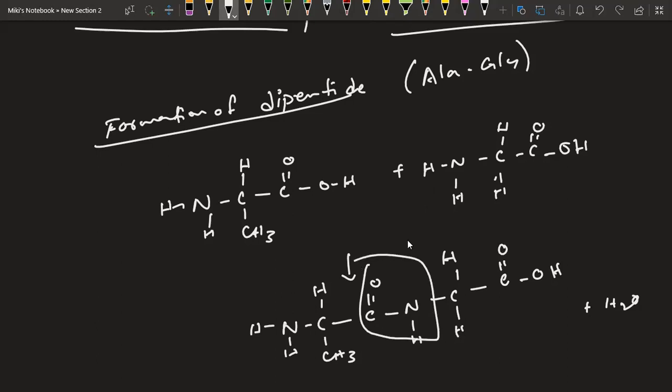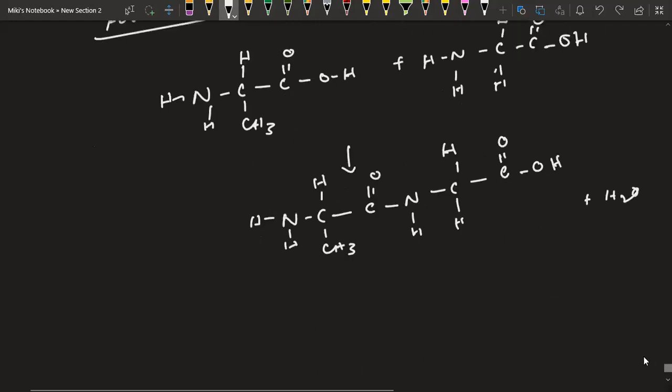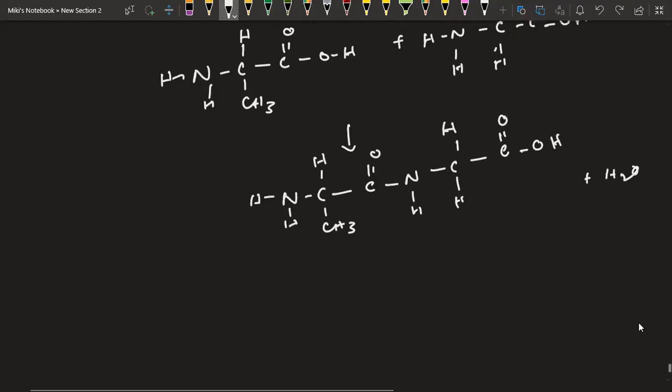In our next part, we will see the formation of tripeptide, how that could be formed. Then we have today's last topic, which is zwitterion.